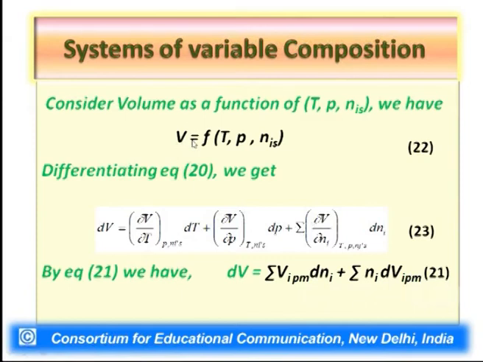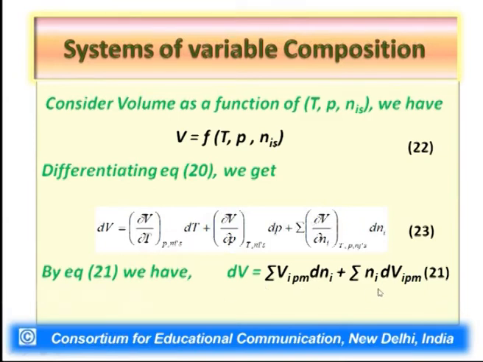Now here we can develop another equation. For that, let us consider volume as a function of temperature, pressure and number of moles of various other components. So we can write dV equal to del V by del T at constant P, Ni's into dT, the first term, that is the change in volume due to change in temperature. Then the second term is change in volume due to change in pressure, and the third onward terms are summation del V by del Ni at constant T, P and j, which is nothing but V_i PM into dNi. Now it is important to note that if we keep the temperature constant and pressure constant, we will talk about it a little later.